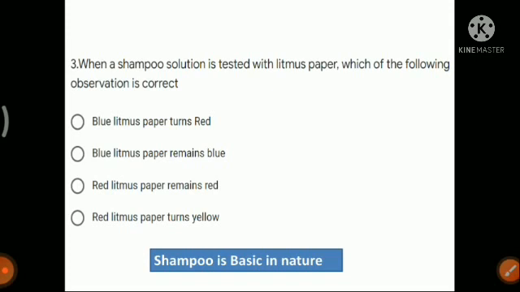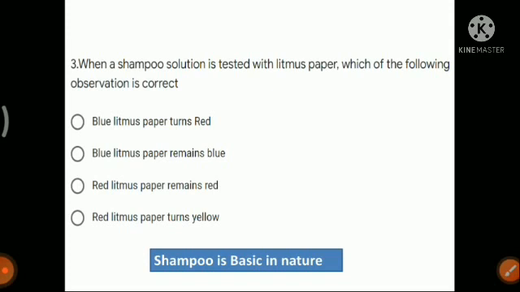So we cannot use red litmus, because in these options we do not have that red litmus paper changes to blue. That should be the correct option, but that option is not present in these four options. So now you have to see what the other options are. The first option is that blue litmus paper turns to red. This is wrong, because blue litmus paper will only turn red when there is acid, but in shampoo we have base. So the first option is wrong.